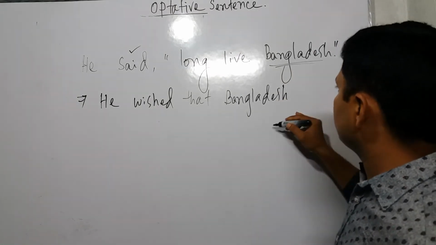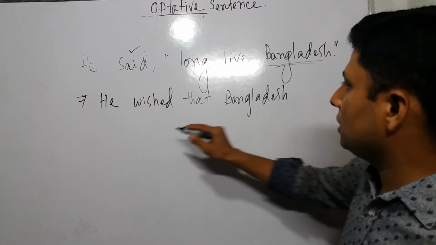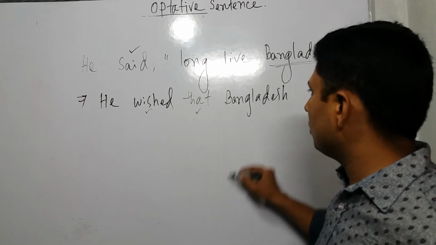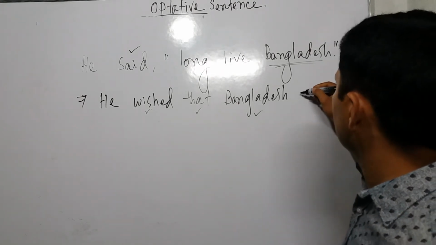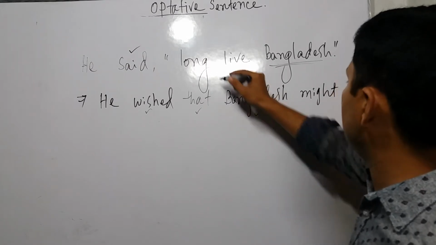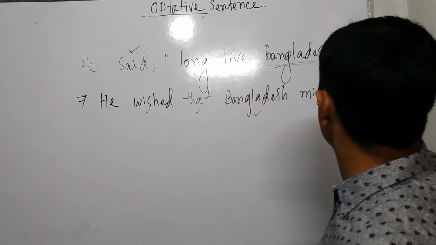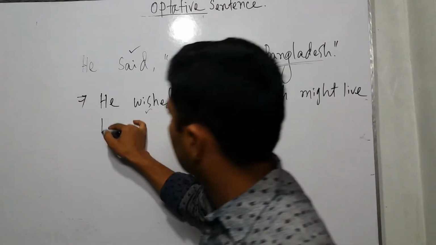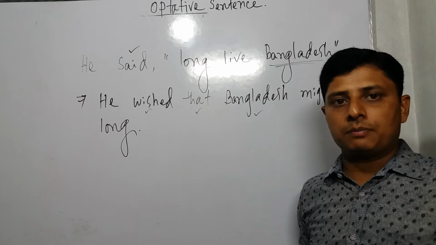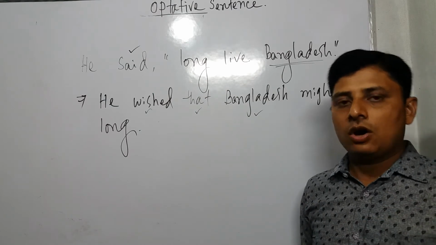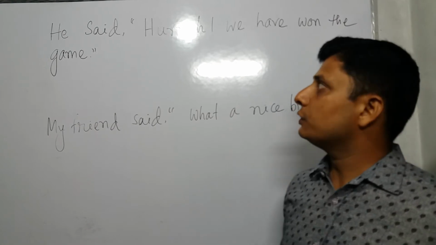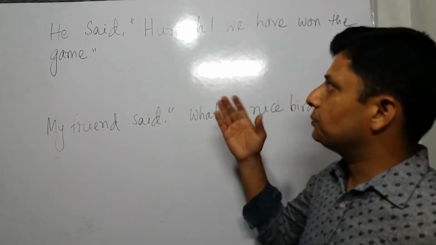Now the tense. You already completed the first one: said to, comma inverted comma, person. Now tense, that means might, live, the verb one, live long. So this way we have to solve optative sentences in narration. Dear students, we have already learned optative sentences.